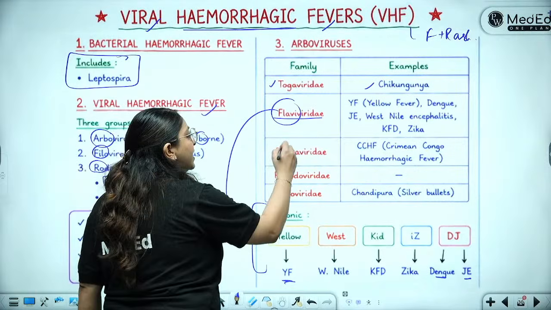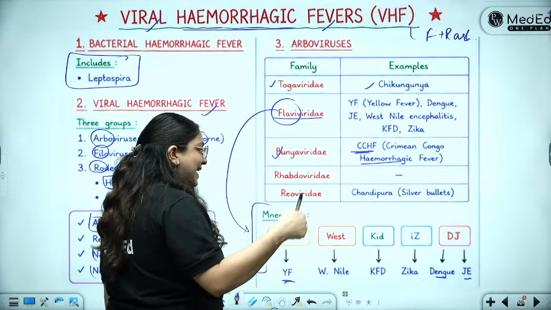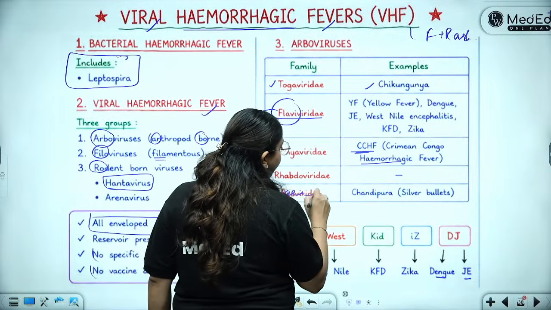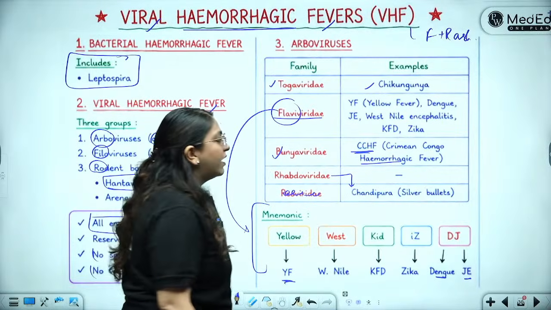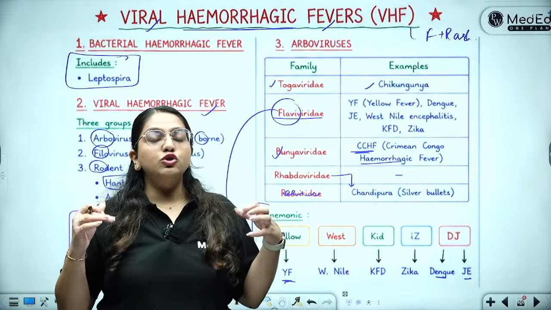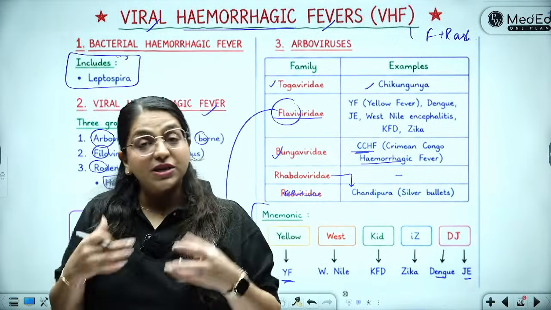Then in Bunyaviridae there is Crimean-Congo hemorrhagic fever, also called CCHF. And in the Rhabdoviridae, you have the Chandipura virus. Chandipura, you can remember that it belongs to Rhabdoviridae. Rhabdoviridae is the family which is bullet shaped, just like the rabies virus.